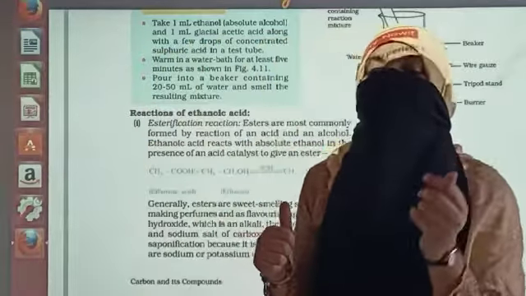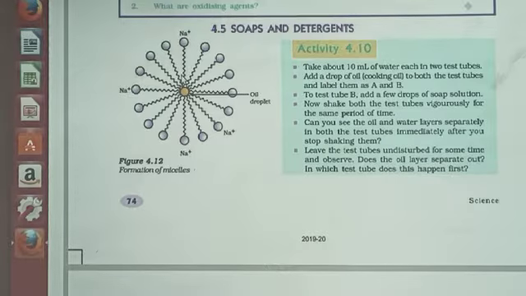We have studied after that soaps and detergent. As I told you, dear student, the outer part of this flower-like structure, the circles that are there, those parts are known as hydrophilic, water loving. But the inside part is hydrophobic. Hydrophobia, fear of water. The inside part does not like water and the outside part likes water more. Okay, but these two will stay together. This cannot be separated over here.